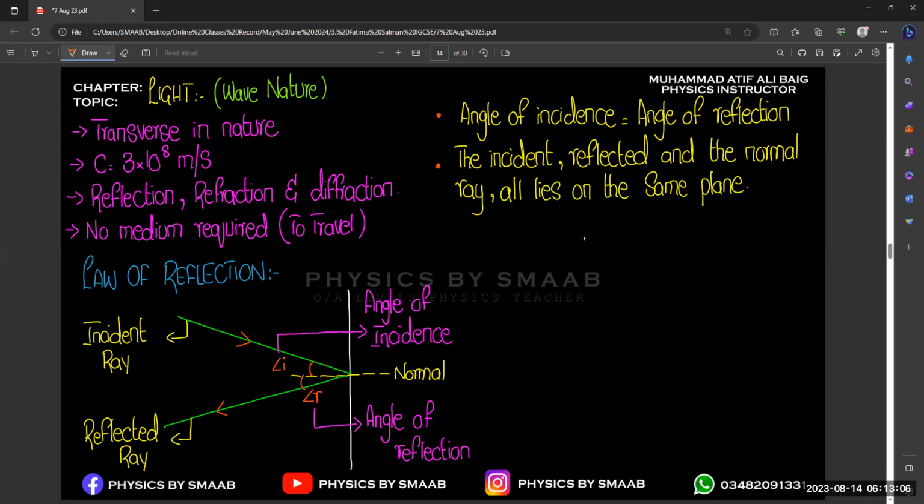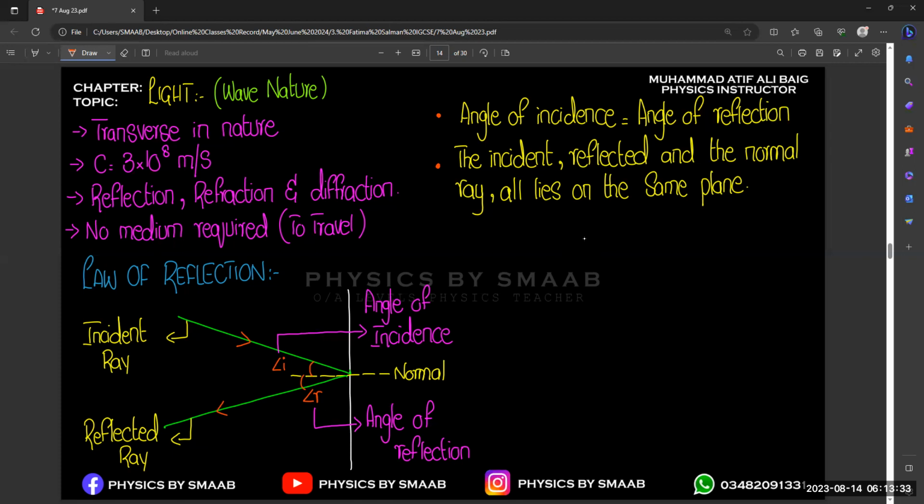The next thing is where we observe reflection in our daily life: in mirrors, right? From a solid object, let's suppose in our room a lamp or light bulb is bright, light is reflecting from the walls of the room and will reach every point in the room due to reflection.